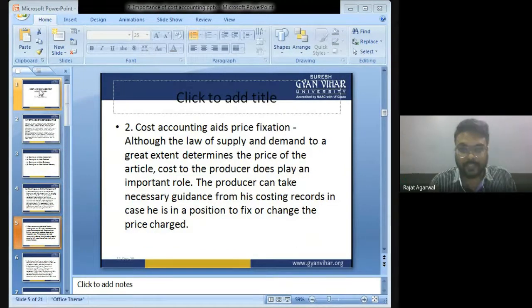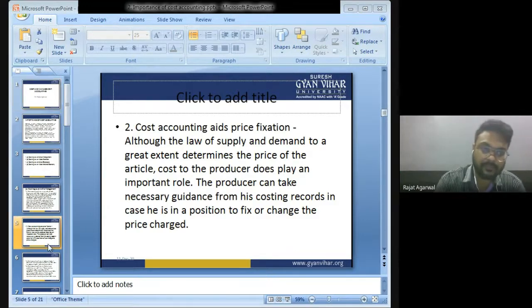Costing helps in price fixation, as I already told you. We have done some examples. Let's suppose a company is manufacturing this mobile phone. Company wants to earn a profit of rupees 10,000. A company wants to earn a profit of rupees 10,000 on this mobile phone. But how can a company decide the selling price as long as the company does not know the cost price? For example,